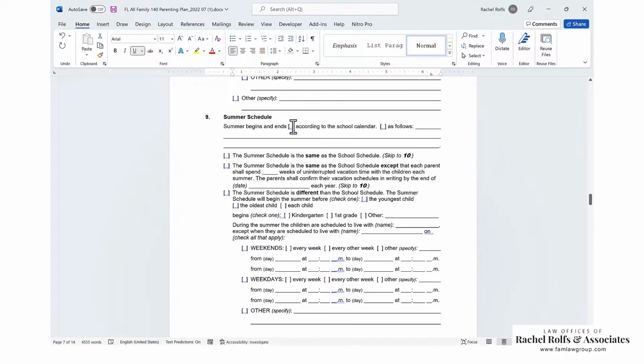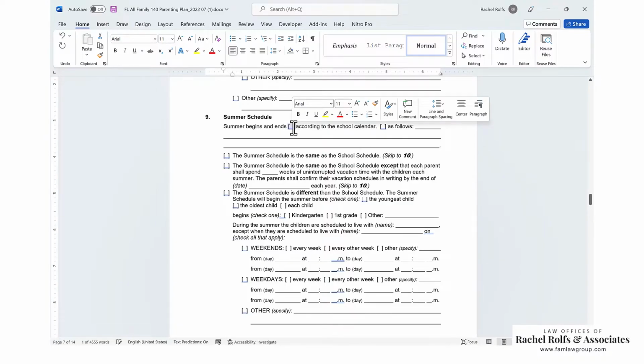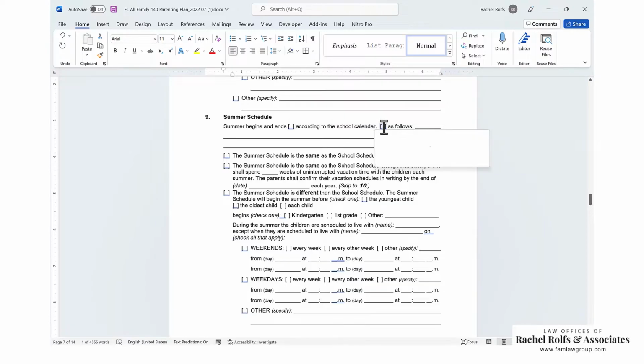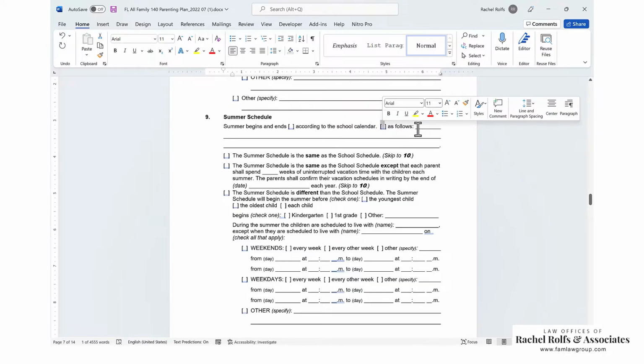So you can say summer begins and ends according to the school calendar. That's the most common. If you're doing a school schedule before the children are in school, and you still want to do a summer vacation schedule with different visitation, you can do as follows. You can list the school calendar that you want to use, even though the kids aren't in school. You can list the district calendar that you're going to use, or you can put dates in. And then you could say once the children hit school age, it'd be according to the school calendar.